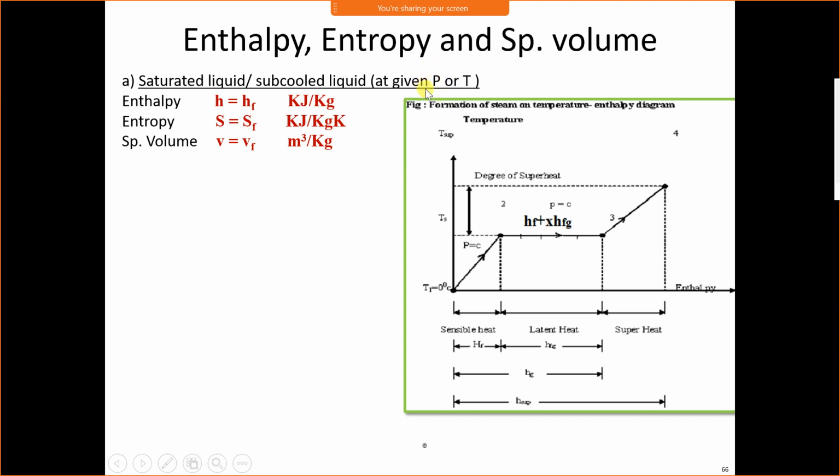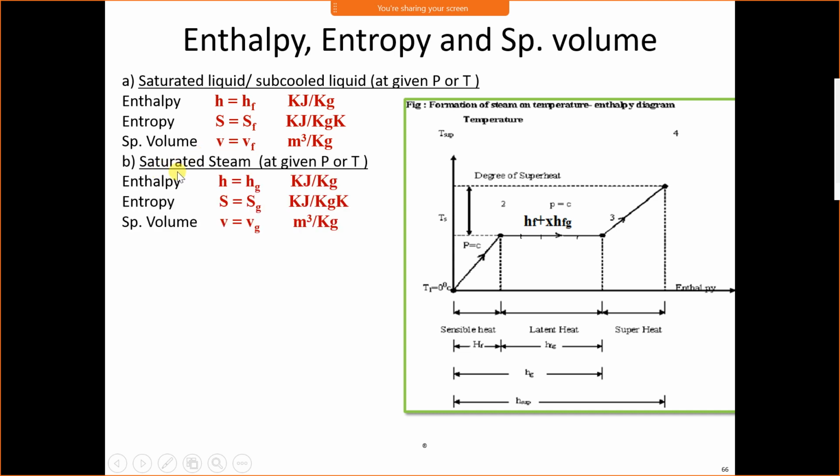If the water is available in a liquid form, either pressure will be given or temperature will be given. Both will not be given. If the pressure is given, we can find the corresponding saturation temperature. If the temperature is given, we can find the corresponding saturation pressure. The enthalpy of subcooled or saturated liquid will be written as Hf. Enthalpy is H, and for saturated liquid we are writing Hf. And entropy will be Sf. Entropy we have to take Sf from steam table if it is a liquid. And specific volume of liquid is Vf.